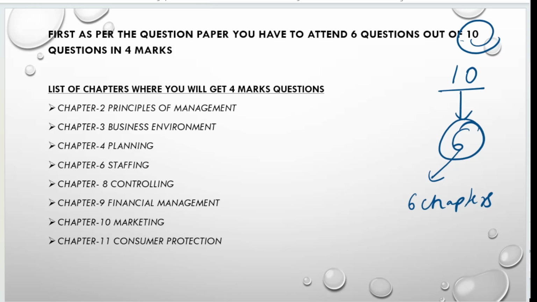So here I have given the list of chapters where you are going to get your questions, in front of you. In this, whichever chapters and whichever questions you feel are easy, pick those up to take your 4 marks. Apart from these questions, I am sure you are not going to get any other questions in your question paper. But keep one thing in mind: here I have given you all the direct questions which you can expect for your 4 marks.